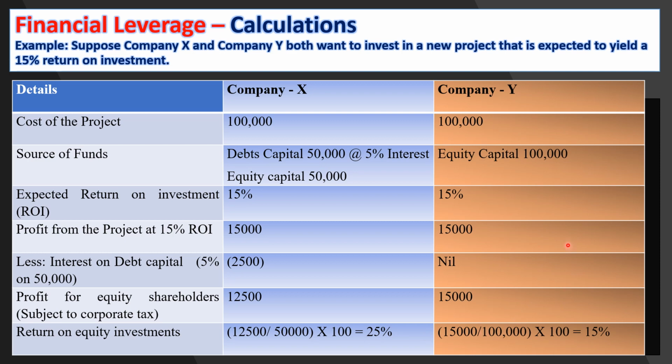Whereas company Y employs full equity capital. So the entire money is contributed by equity shareholders. So therefore there is no interest obligation. So 15,000 is distributed to 100,000 equity capital. So they get only 15%. So therefore the company which is practicing financial leverage is able to deliver more return on equity when compared to the company which is not practicing financial leverage. 15% is only the profit available for shareholders.